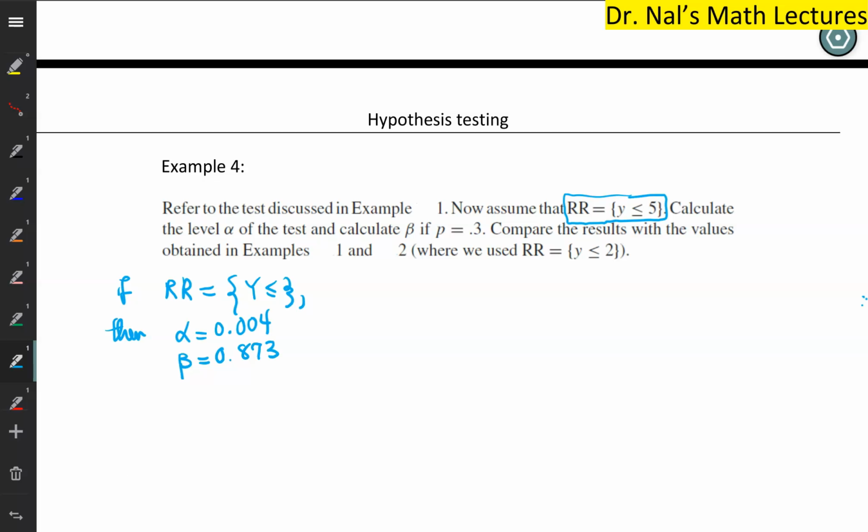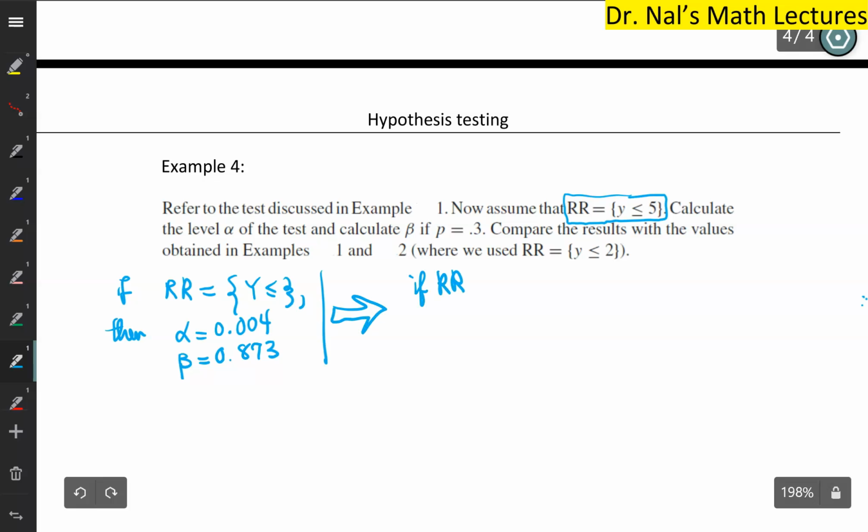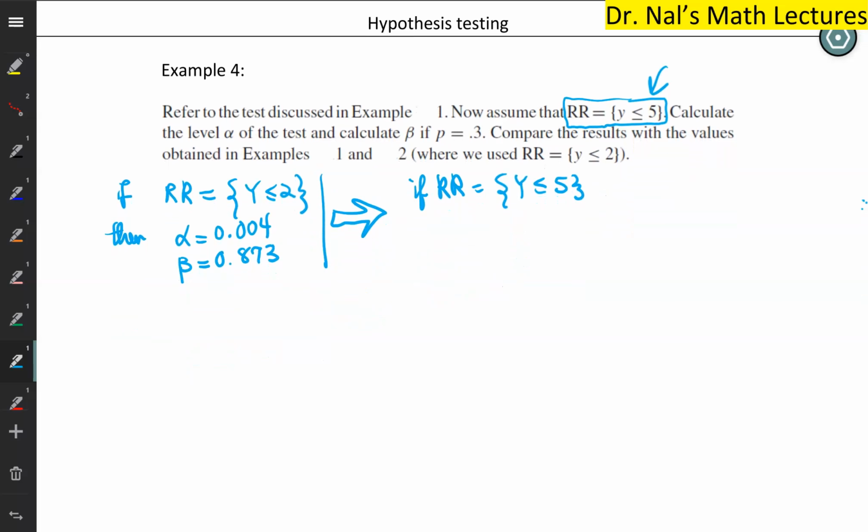So instead, now we are proposing a bigger rejection region. Sorry, there's a 2 here. Now, what if the rejection region wasn't y less than or equal to 2, but what if it was y less than or equal to 5? So that's what the question wants us to try. Then we want to recalculate alpha, recalculate beta, and it is very straightforward.